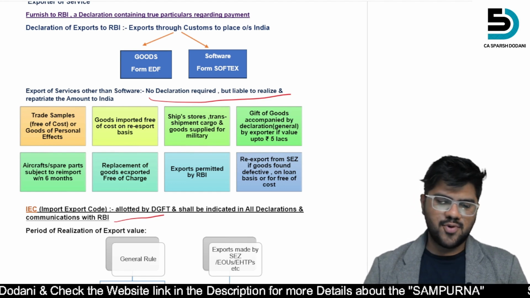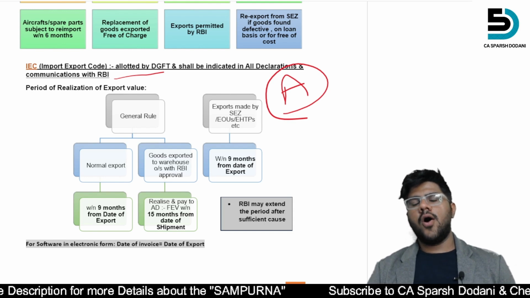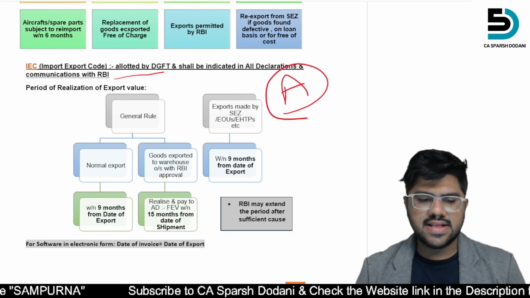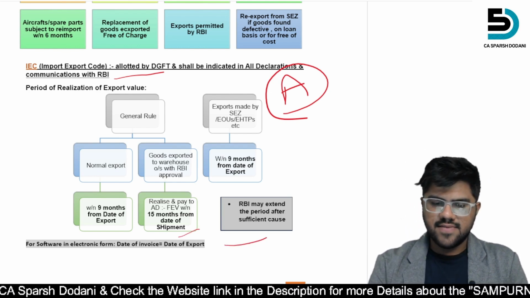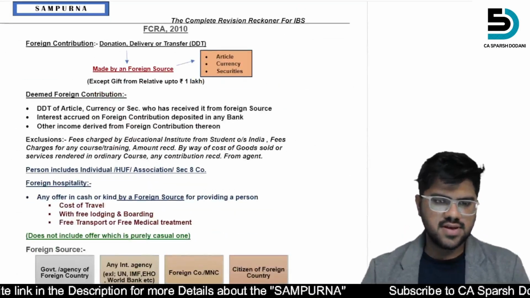Right. Then this is important, the period of realization. This is a category topic, in how much time the amount should be remitted back, the amount should be realized back in India. So this is where you can say the limits where they may frame some questions, right?